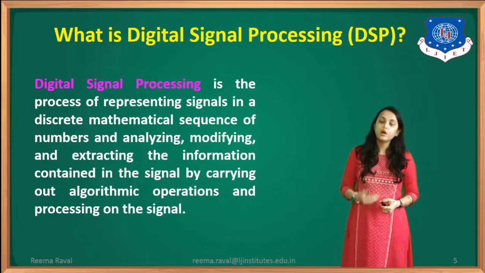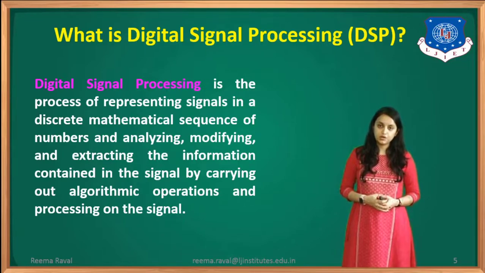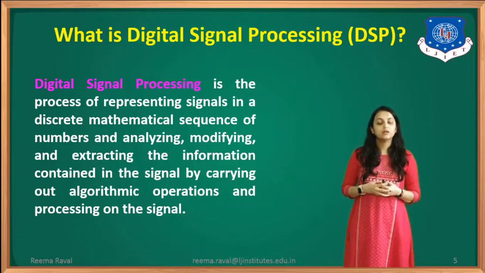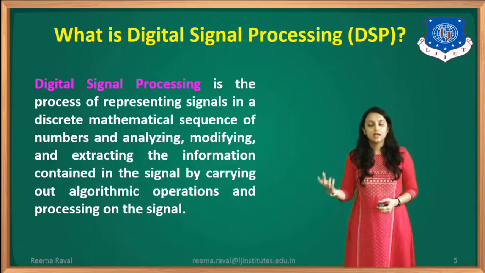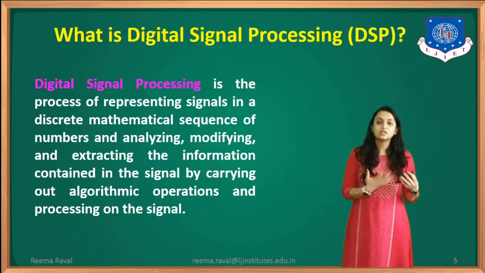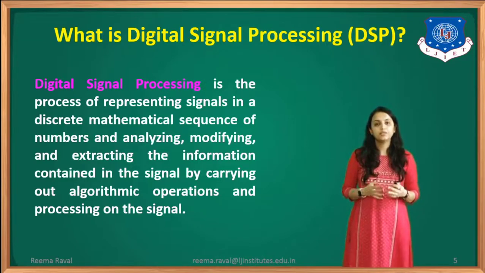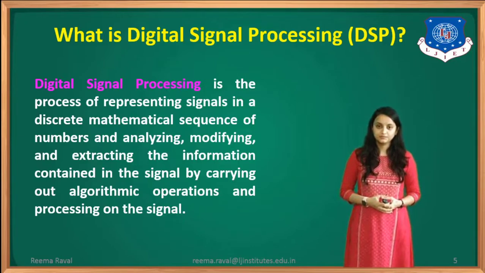So here we can also apply arithmetical operations. That means we can perform addition, subtraction or some other information extraction from the digital signal processing system.